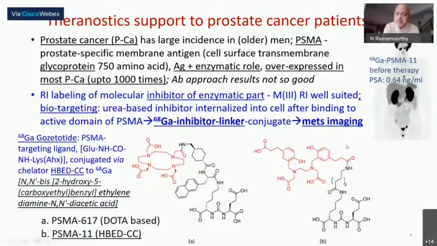So that METS imaging, like what is shown in this particular picture here, is what had made an extremely important contribution, because to manage the prostate cancer patient, any kind of a therapy model to be given may involve an external radiation, and it is very important to know the precise location of the metastasis so that the radiation therapy can be given to that particular site. Of course, we can also use, like what we did in the case of neuroendocrine pancreatic cancers, an attempt to use the lutetium here. That has also been done. We are going to see that soon.